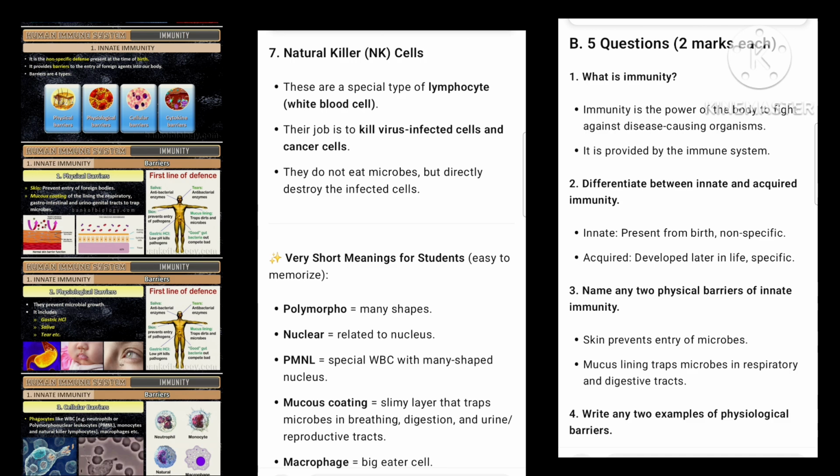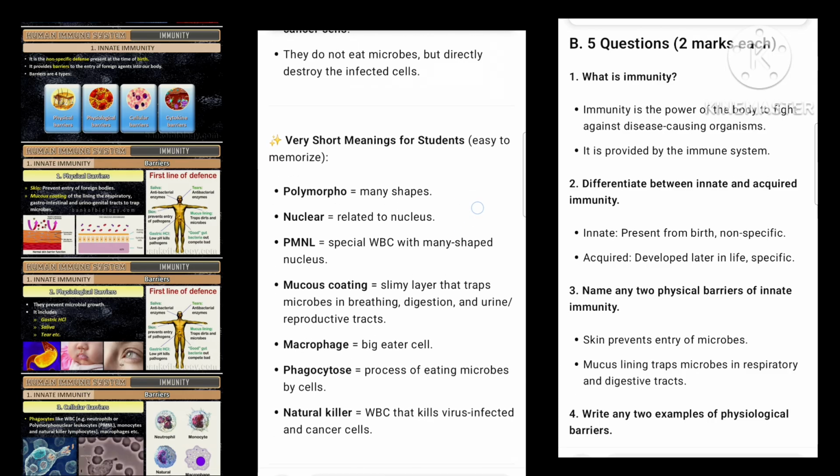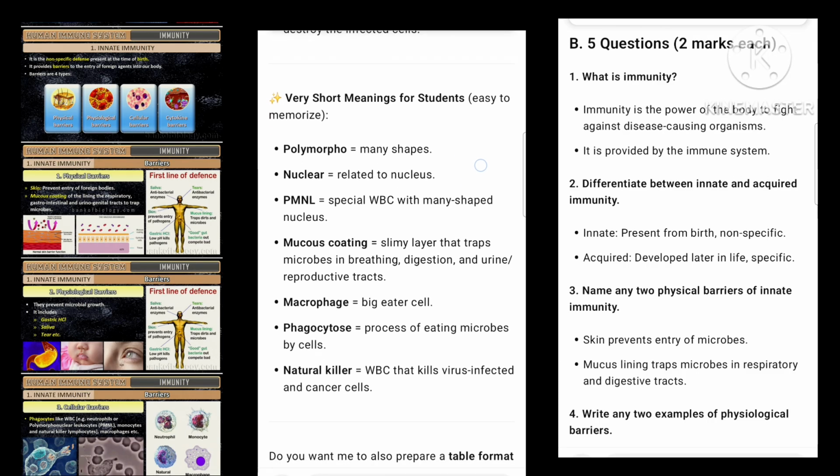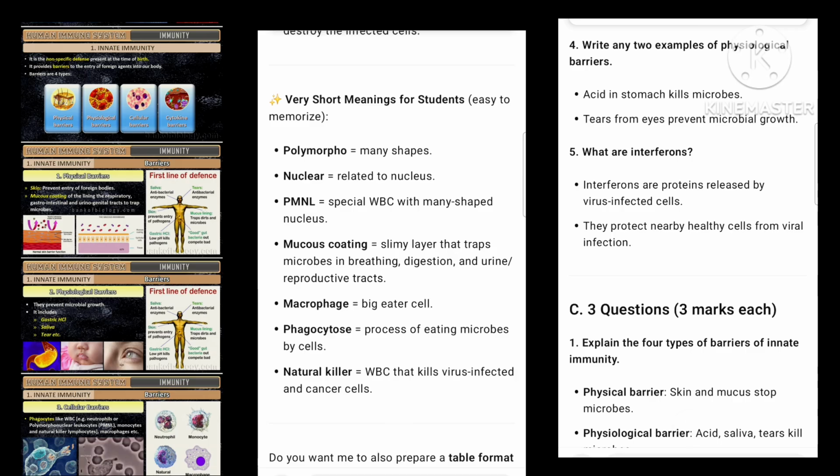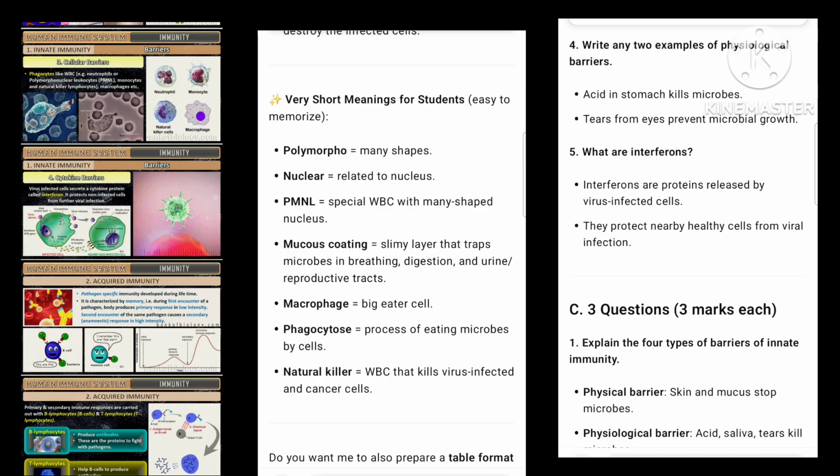Very short meanings for students, easy to memorize. Polymorpho equals many shapes. Nuclear equals related to nucleus. PMNL, special WBC with many-shaped nucleus. Mucus coating, slimy layer that traps microbes in breathing, digestion, and urine and reproductive tracts. Macrophage equals big eater cell. Phagocytose, process of eating microbes by cells. Natural killer, the WBC that kills virus-infected and cancer cells.